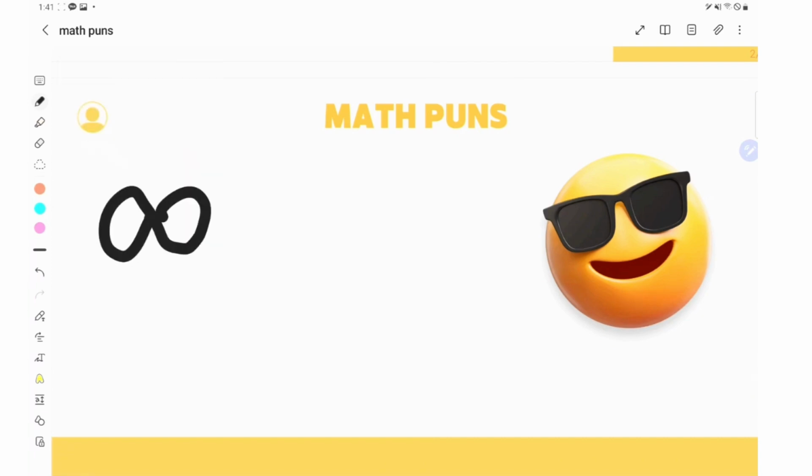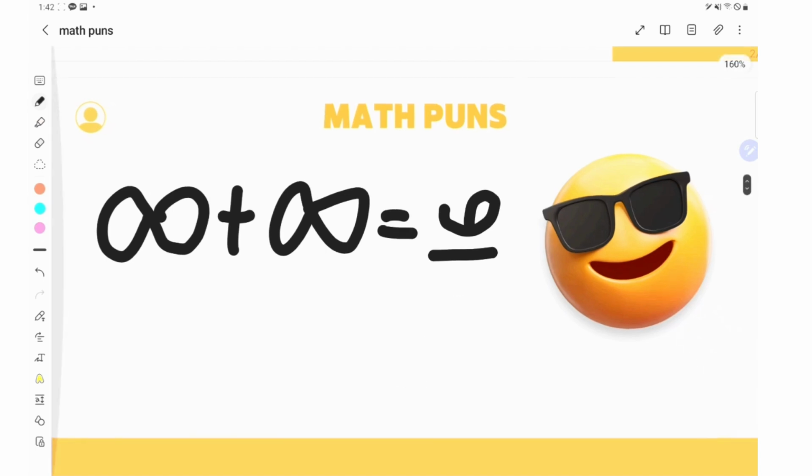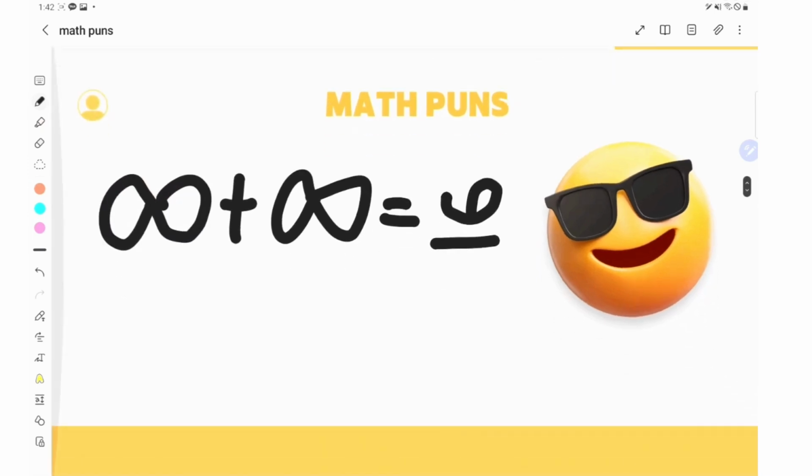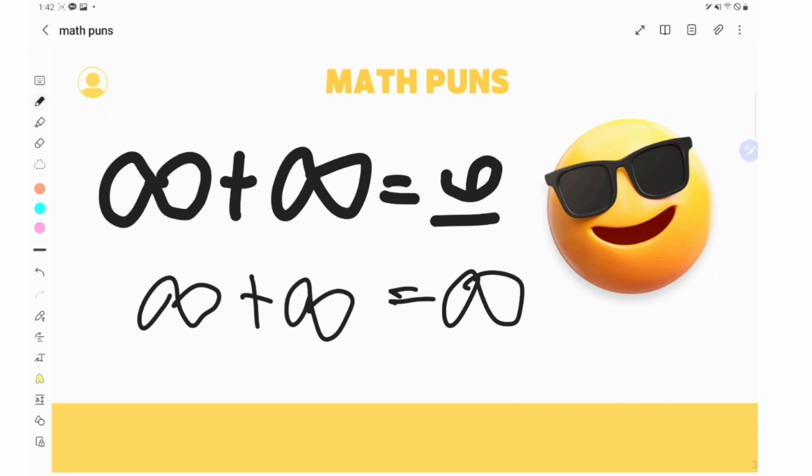So, infinity plus infinity equals this. I'm not sure what this is, but it sort of looks like some kind of character. It's like this, just in the South Korean language, the letter called Hangul. So, infinity plus infinity is this. But in real life, infinity plus infinity equals infinity. IRL. Pun.